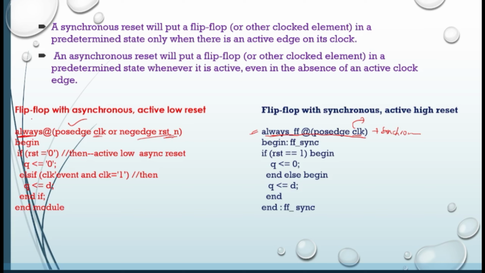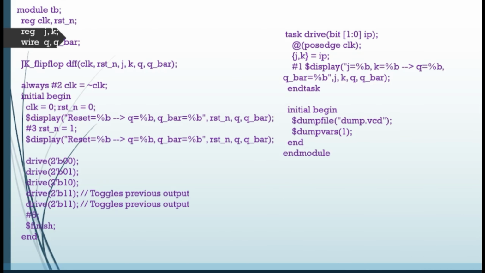For example, if someone asks you to design an asynchronous flip flop, then you need to consider both clock as well as reset values. But for a synchronous flip flop, you just need to consider the clock values. That's it. So that is the difference. Now this is the test bench code. I'll also explain this test bench code in later classes.